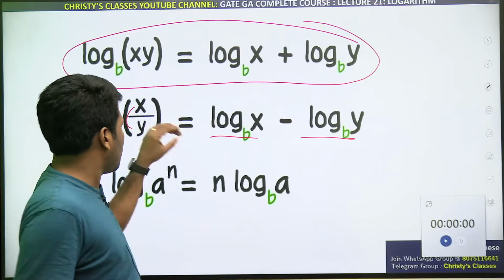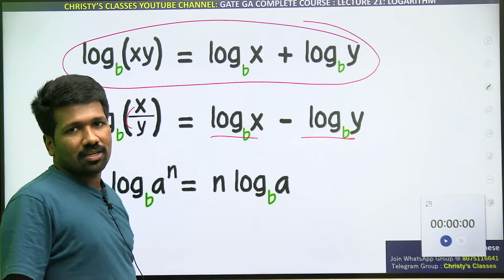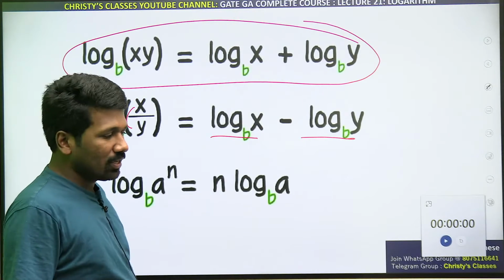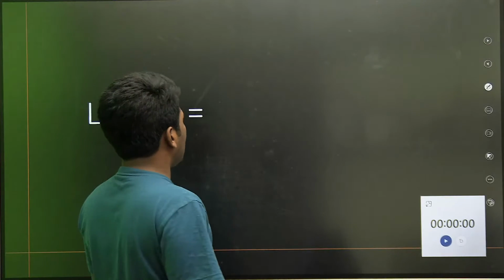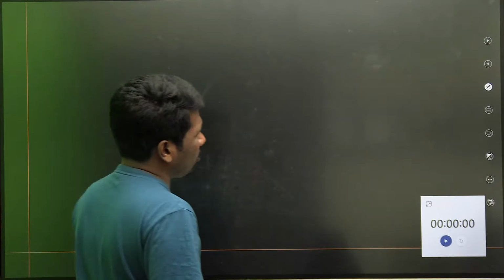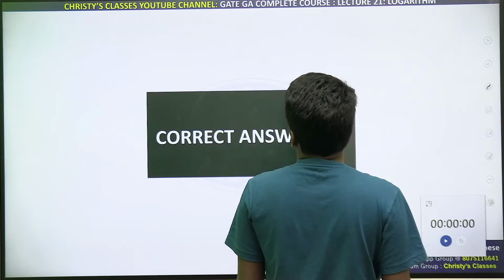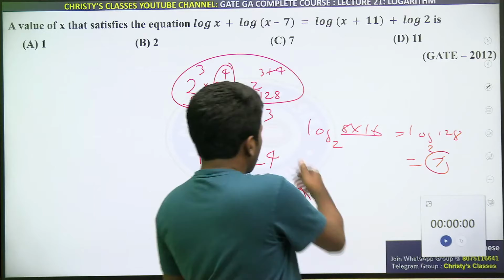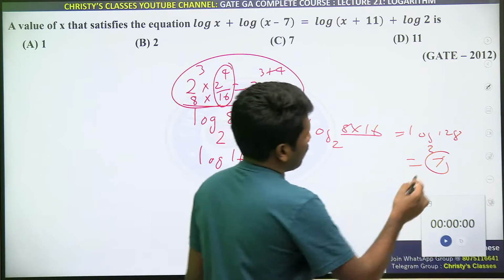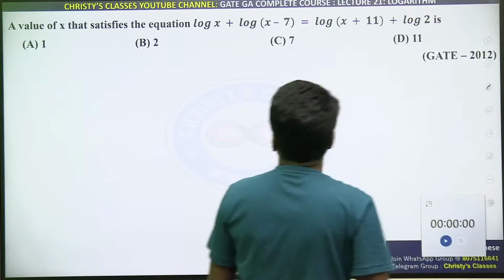Multiplication को addition बना देगा, division को subtraction बना देगा. Then that will become easy. So now that is applicable here, na. Again, for this question nothing of this sort is needed. For this question just understanding what is product rule is enough. But product rule का explanation दे रहा था. What I was doing is explaining what is product rule.